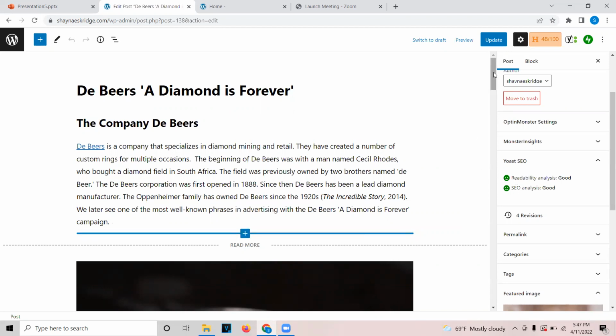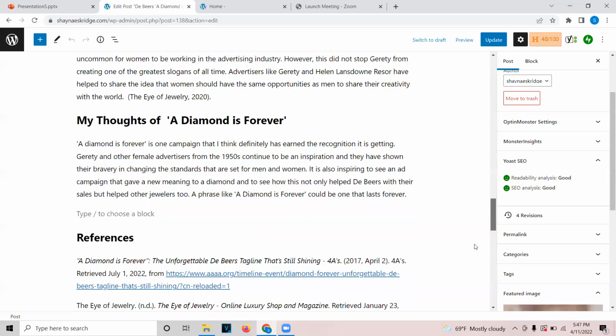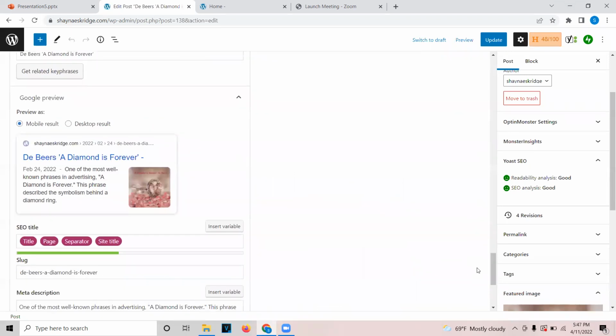In the SEO analysis, if I were to scroll to the bottom here, it gives a preview of what my audience would see if they were to look up my post. And it also let me know if I needed to include inbound links to different posts on my website or different outside sources as well.